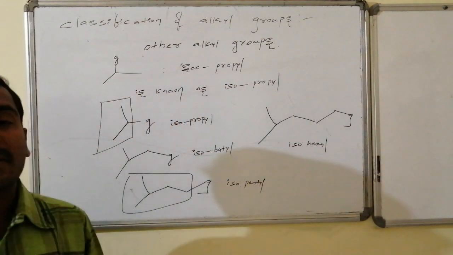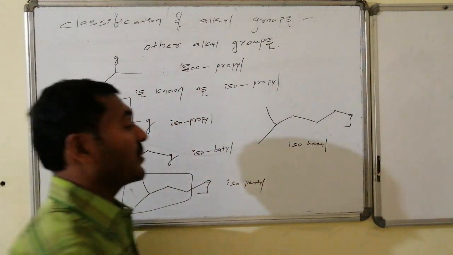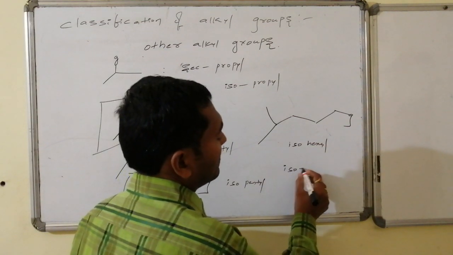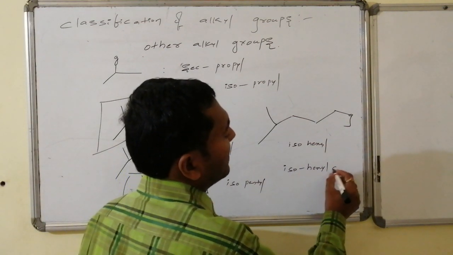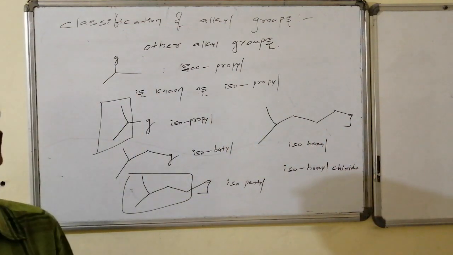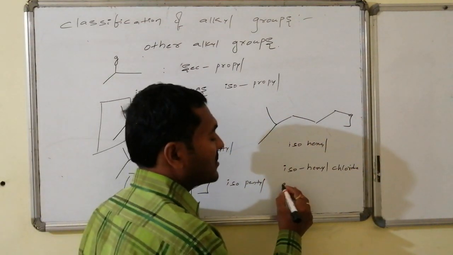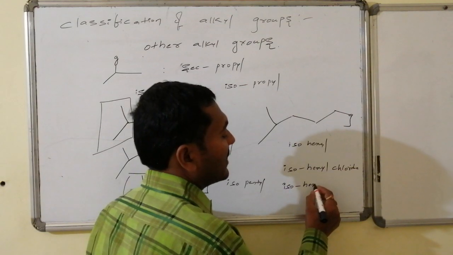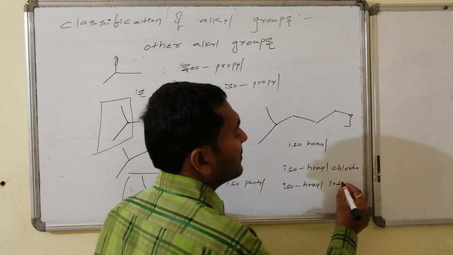Whereas if that group is chlorine, isohexyl chloride. Yes, if that group is iodide, then that is said to be isohexyl iodide.